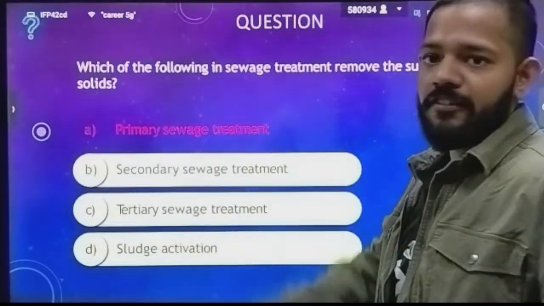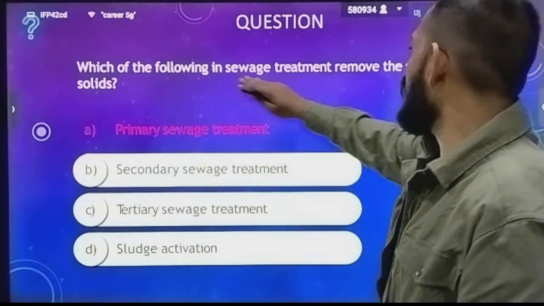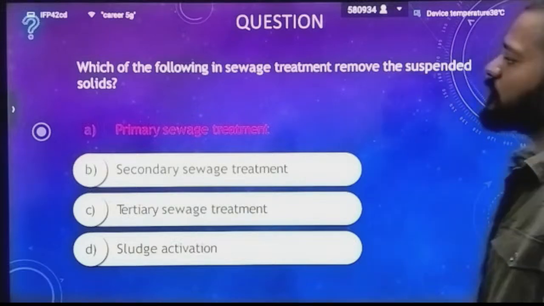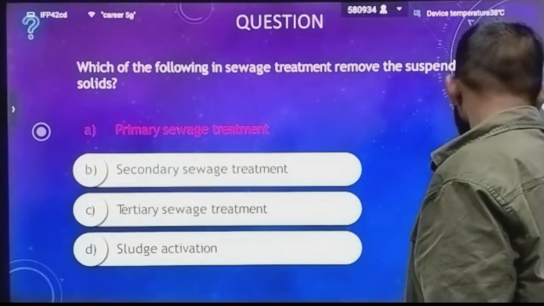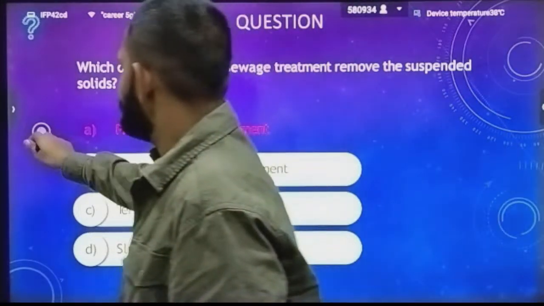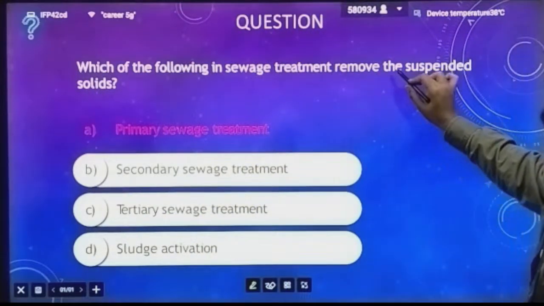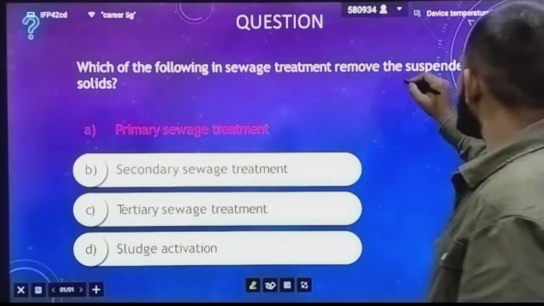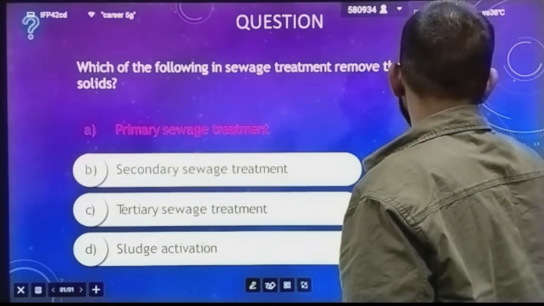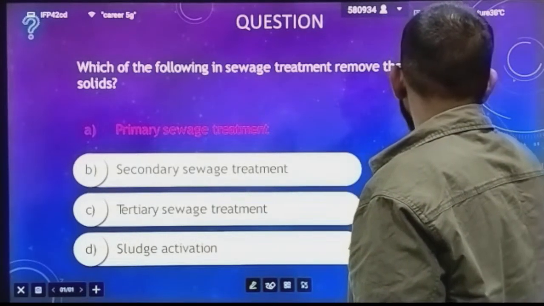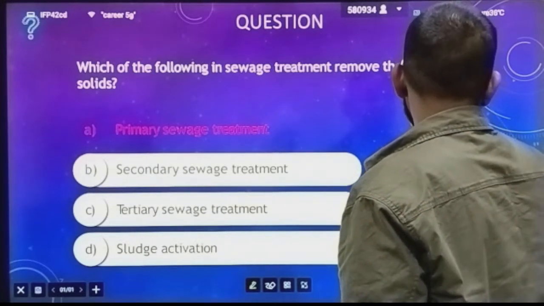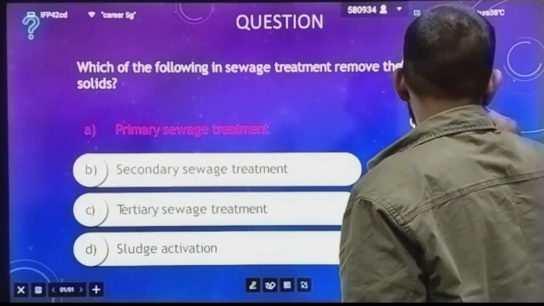Okay. So now we have a question time. Which of the following sewage treatment removes the suspended solid? Okay. Let's solve it. So which of the following sewage treatment removes the suspended solid? Suspended solid means the solids which are present on the surface of the water. Okay, the physical waste, surface of water.